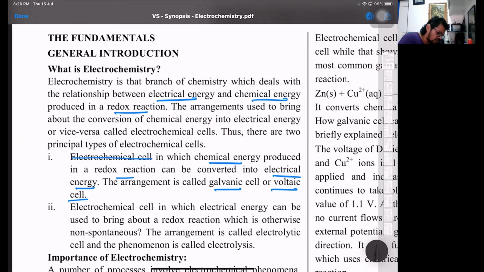Rather than electrochemical cells, we just call them galvanic or voltaic cells. And I told you one more name can be given. It's also called an electrogenic cell. Electrogenic, electricity is generated.